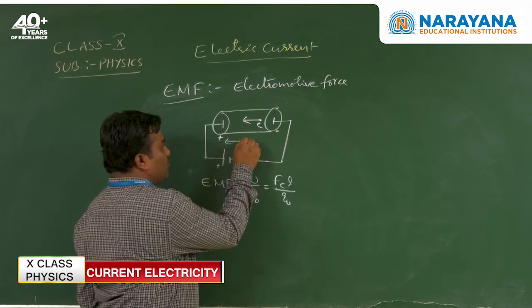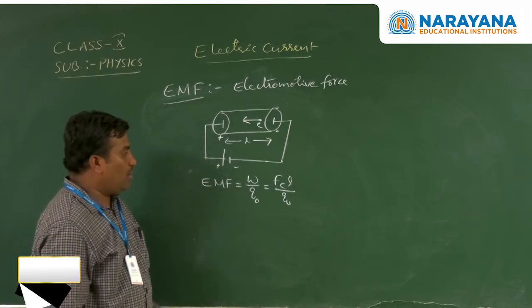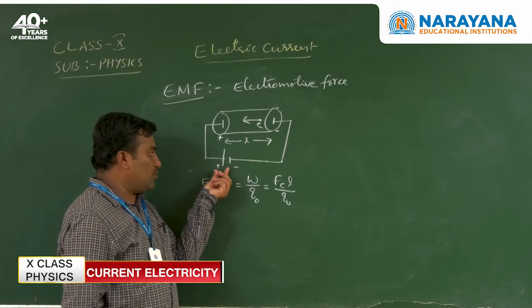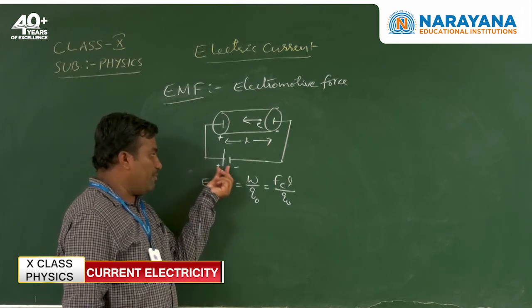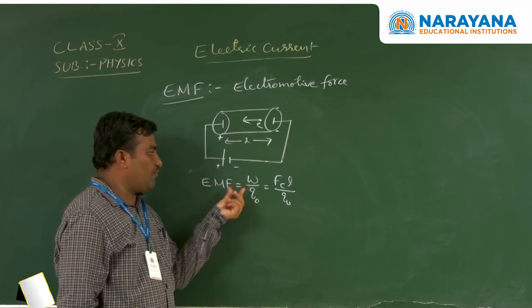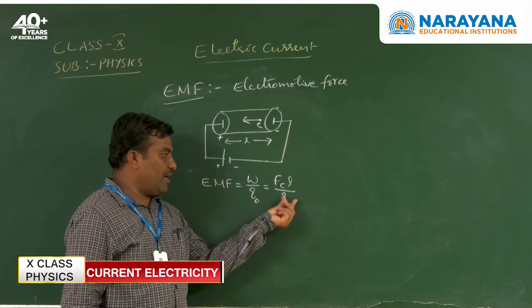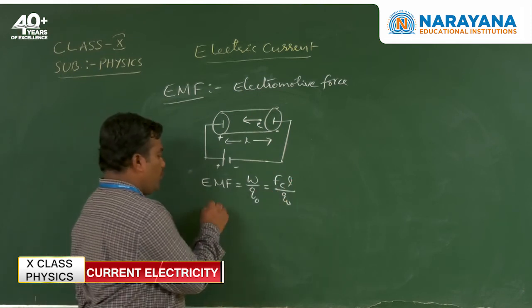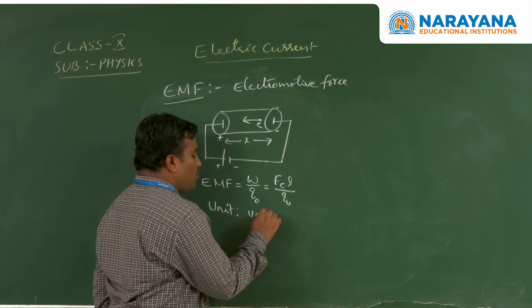Why? Because the length of the conductor is L, and the chemical force is acting, as we are discussing here. So the work done by chemical force to bring a positive charge from the positive end to the negative end is called the electromotive force. W by Q naught, FCL by Q naught, is called EMF. The unit is again volt.